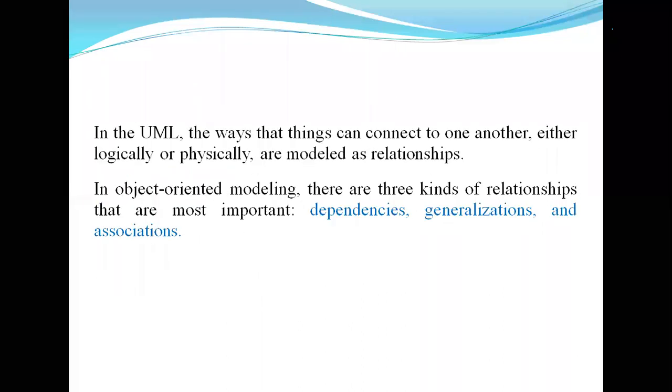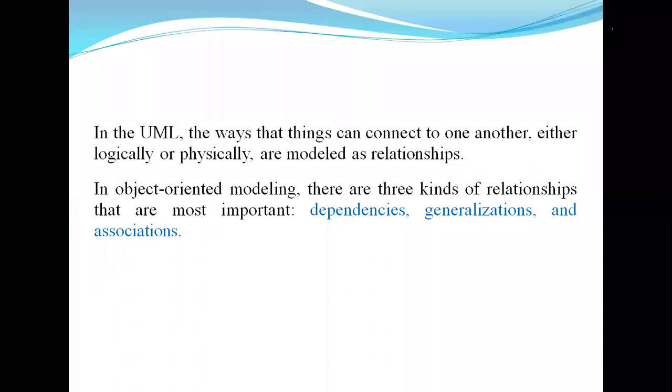In UML, the ways that things can be connected to one another, either logically or physically, are modeled as relationships. That is, one object is connected to another object. If any object or class communicates with another, it must be represented by relationships.